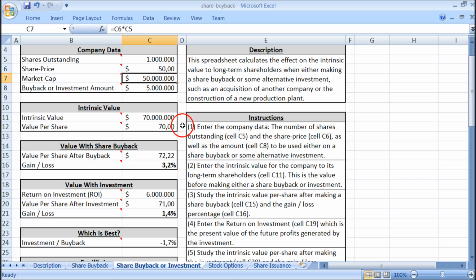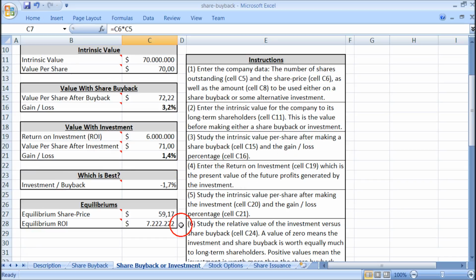Let's take the share price back to $50. And because this is much less than the intrinsic value per share, the gain per share is 3.2% from making the share buyback. Now let's look at the other equilibrium for the return on the investment.